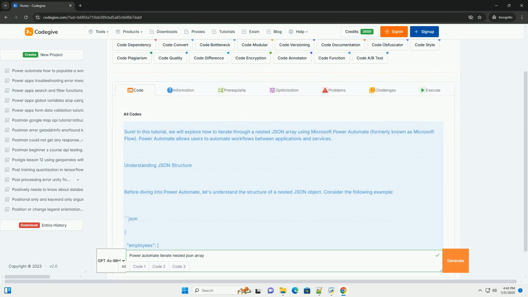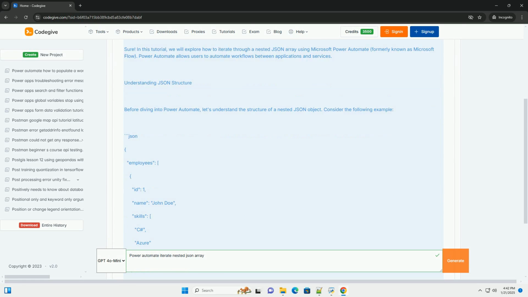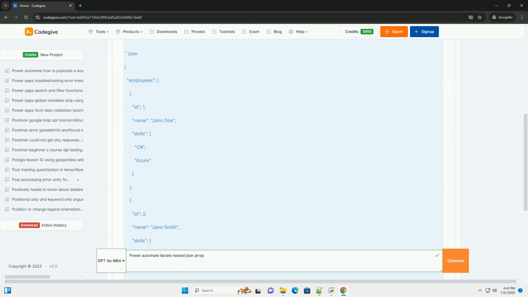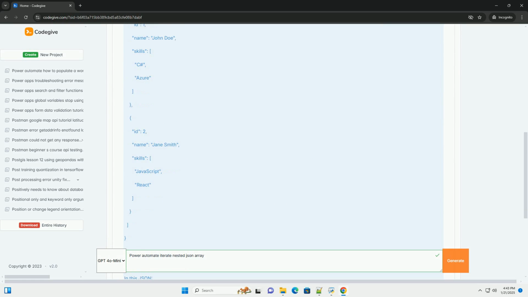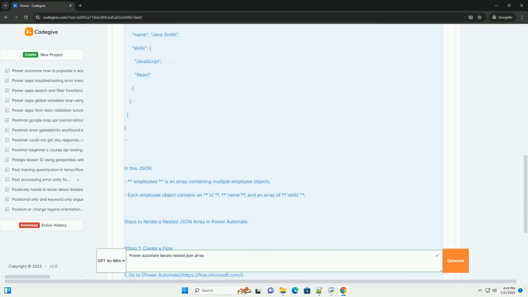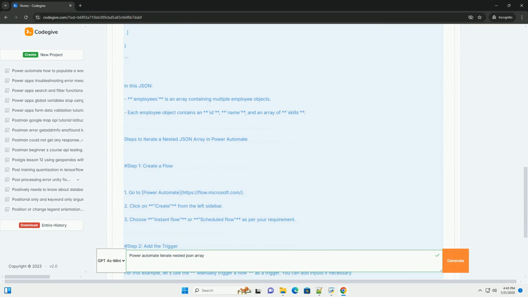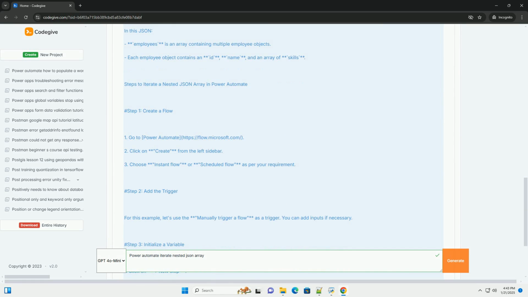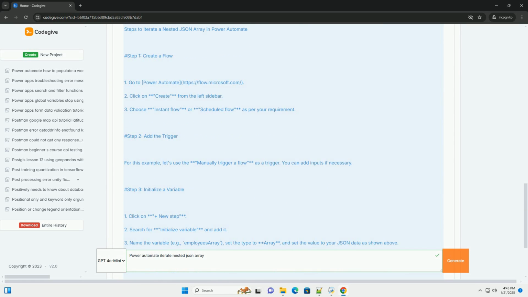Sure. In this tutorial, we will explore how to iterate through a nested JSON array using Microsoft Power Automate, formerly known as Microsoft Flow. Power Automate allows users to automate workflows between applications and services.